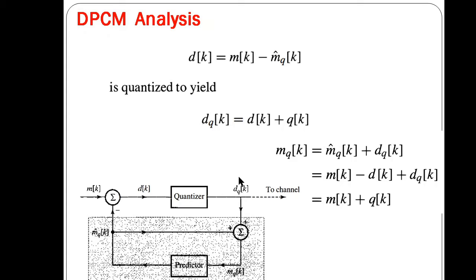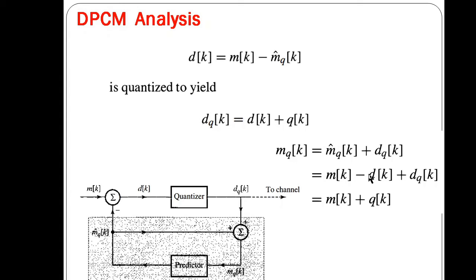Since we are receiving dqk, we cannot recover dk, but we have mqk, which is the quantized version of our actual signal sample. So mqk plus dqk, and dqk is what? It is dk plus qk.